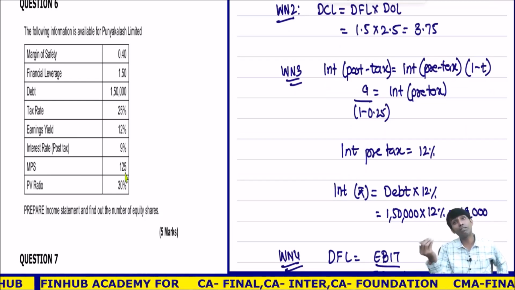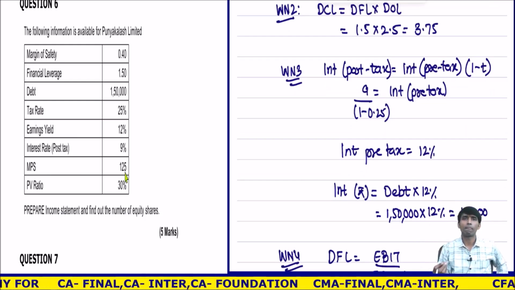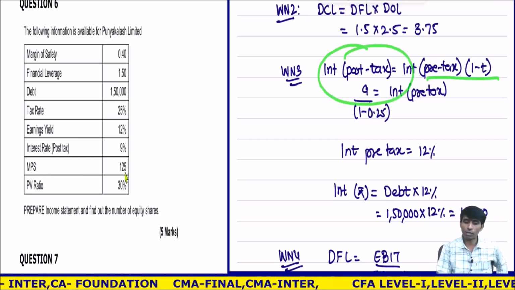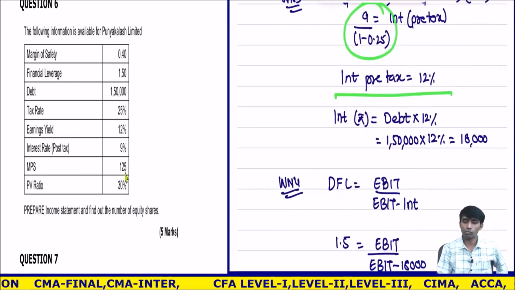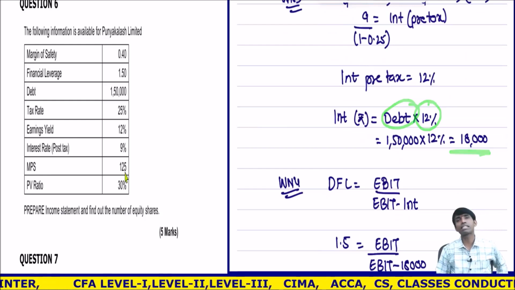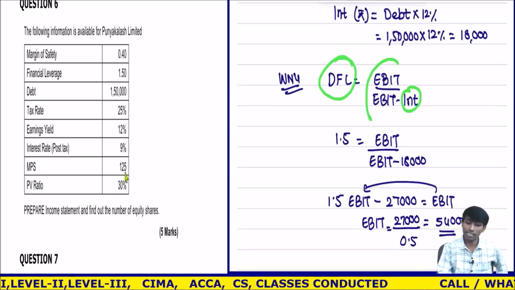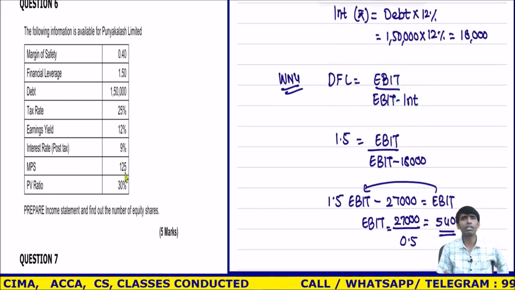When we calculate the WACC, at that time KD is what? Post-tax. Correct. So post-tax is given, pre-tax into 1 minus T, 9 upon 1 minus 0.5, pre-tax is 12%. So I know the debt, I know pre-tax is 12%, so the interest I paid is 18,000. Understood? Once I know DFL and interest, I can easily calculate EBIT. From this, the question becomes very normal.